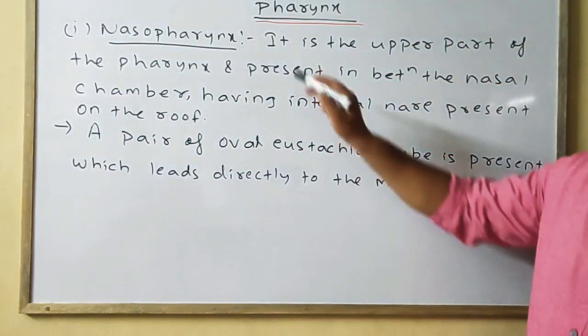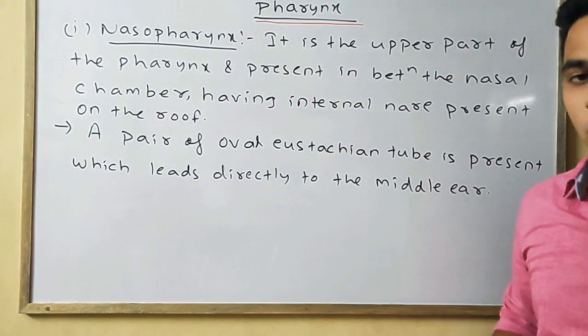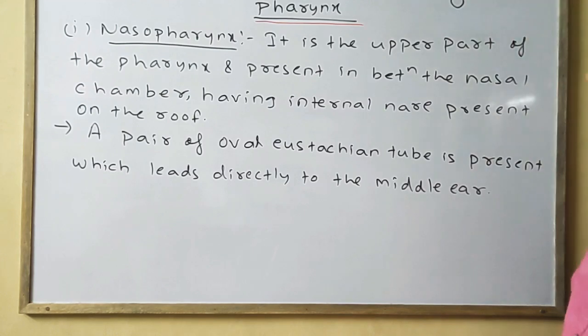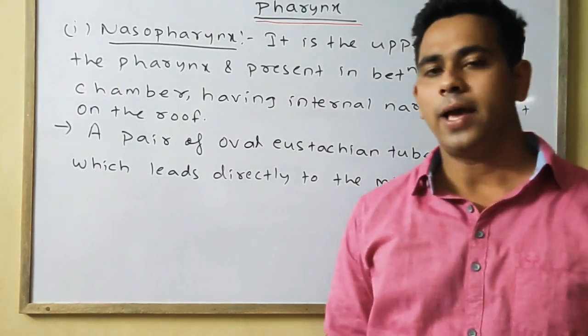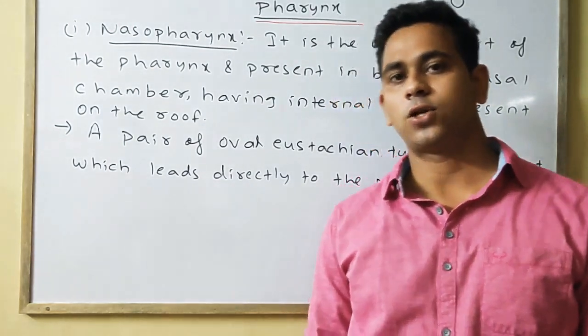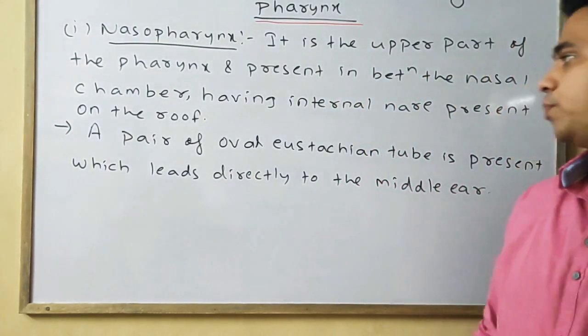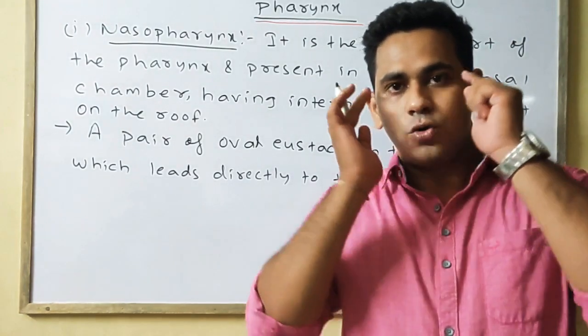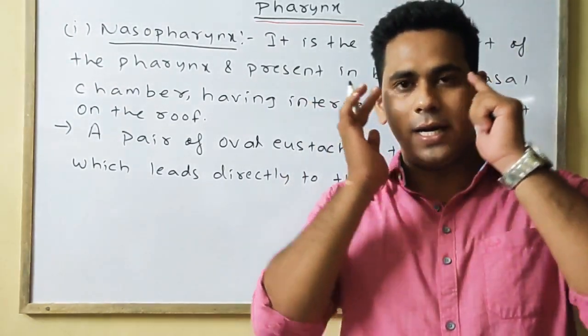Means in the region of the nasopharynx, a pair of oval-like structures, that is called the eustachian tube, is present, which directly leads to the middle ear.